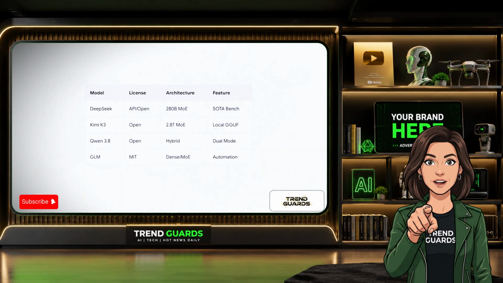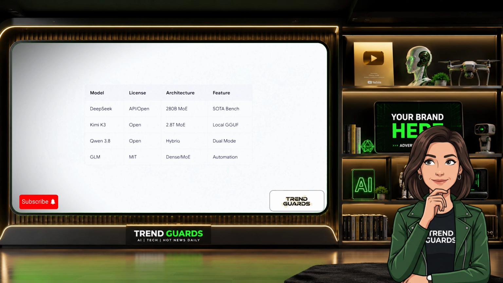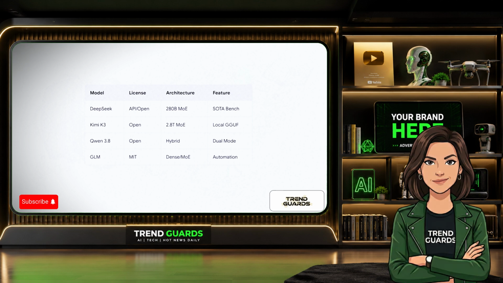Moving beyond just the cloud APIs, we need to examine the verified technical reality of running these multi-trillion parameter models locally. Looking across the ecosystem, 4 titans really stand out right now: DeepSeek V4 Flash, Kimi K3, Qwen 3.8 Max, and GLM. By comparing their architecture, like their mixture of expert sizes, and their open license status, we can see exactly how these models are granting enterprise developers some undeniable technical advantages that are disrupting the traditional Silicon Valley monopoly.